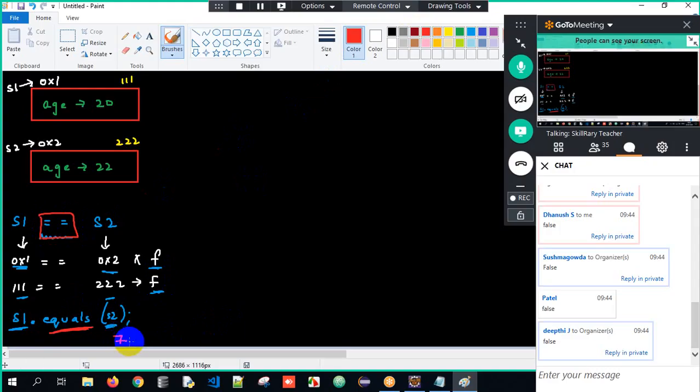Obviously, I'll get the output as false here. Okay, sir, we understood this. By default, they are returning false. But now what are we supposed to do, sir?